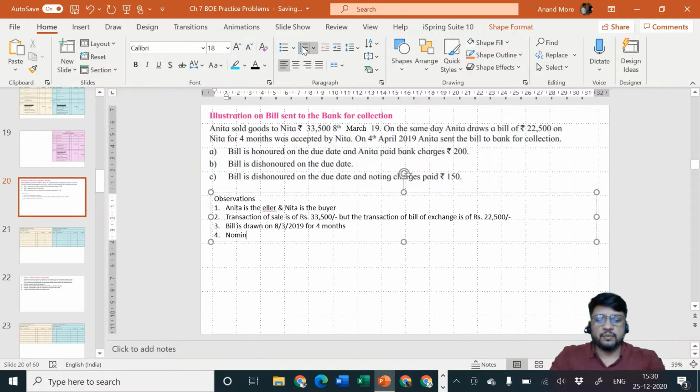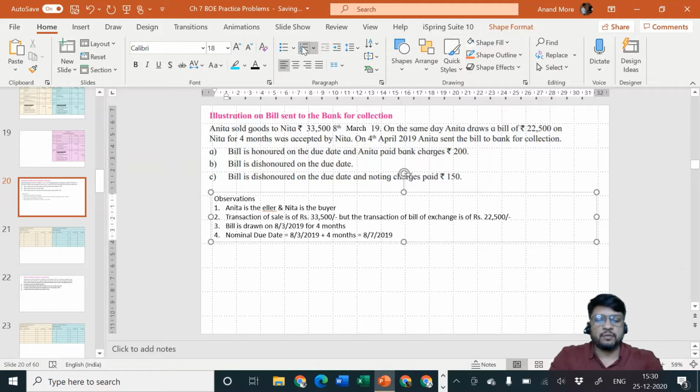Therefore, the nominal due date is equal to 8th of March 2019 plus 4 months. 8 will remain as it is, 3 plus 4 is equal to 7, so it will be 8th of July 2019.